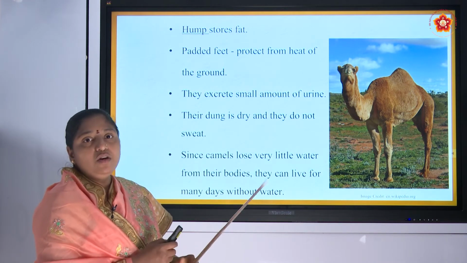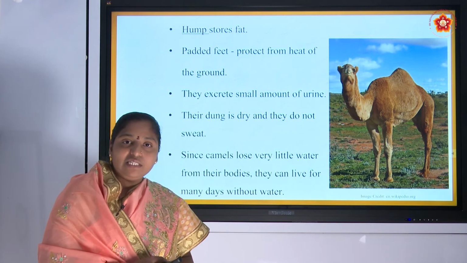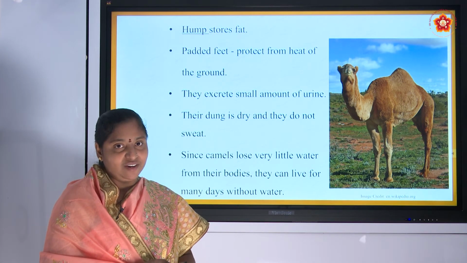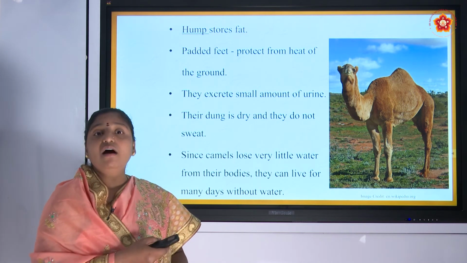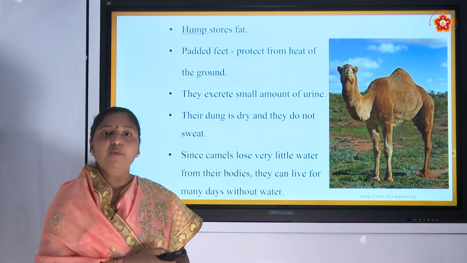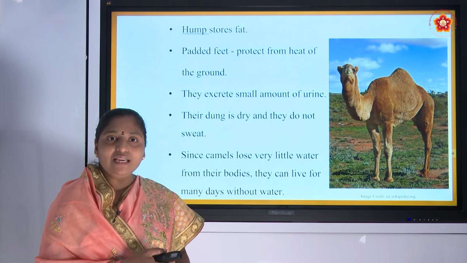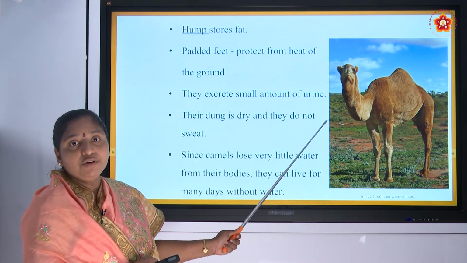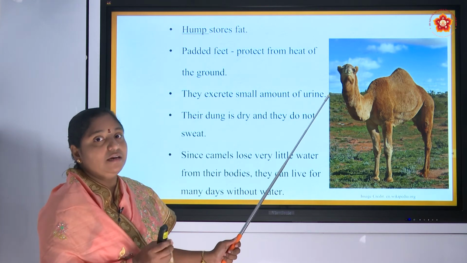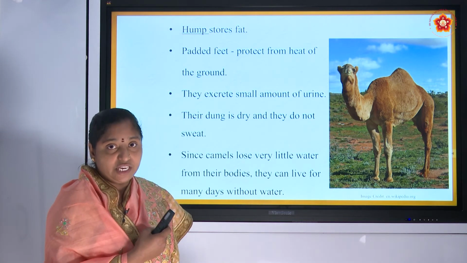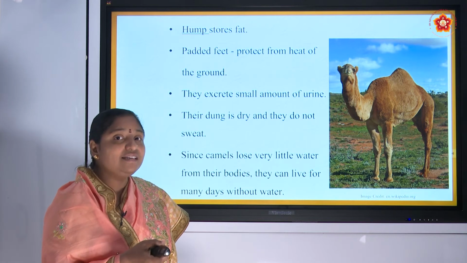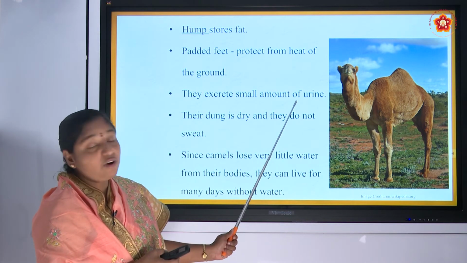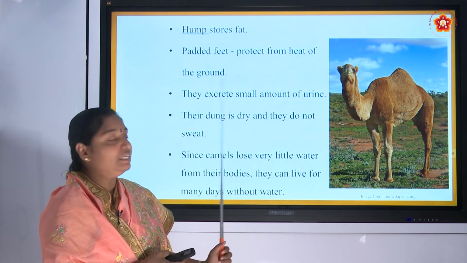And you all know that the camel is also called the ship of the desert because it stores a large amount of water in its body. How is it storing? They excrete a small amount of urine. Whatever water it is taking in, it is not excreting out. Very little is excreted in the form of urine.